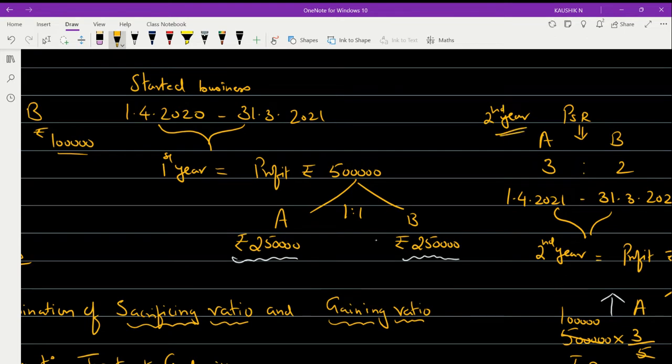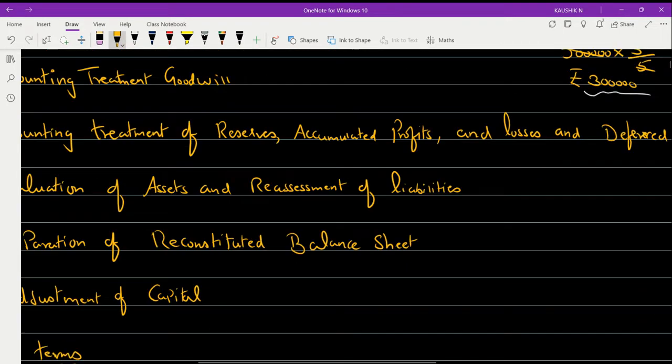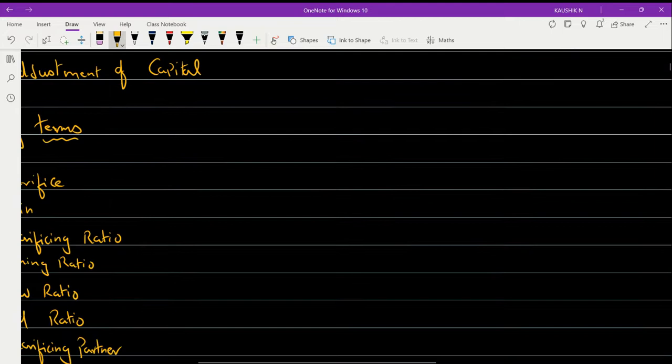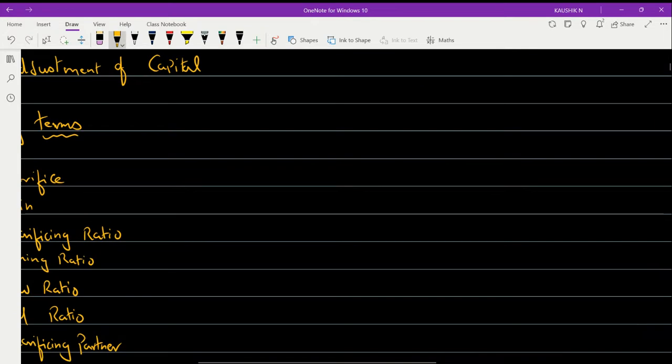So that means with effect from the second year, that means 1-4-2021 to 31-3-2022, the profit share between the partners will not be equal, it will be 3 is to 2. So that is the timeline, or we can say it is from which date the change will get implemented. So that's what with effect from is all about.